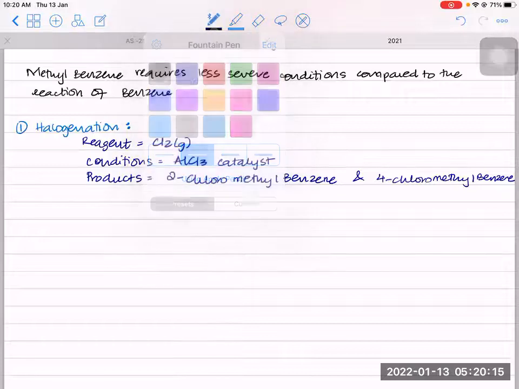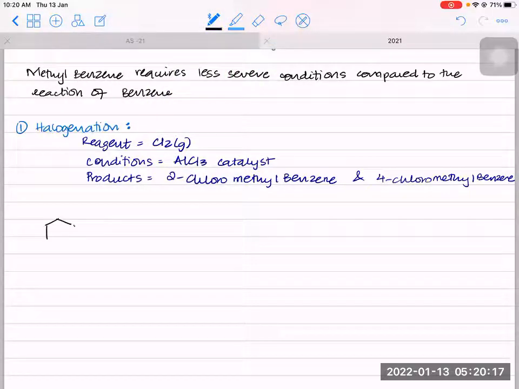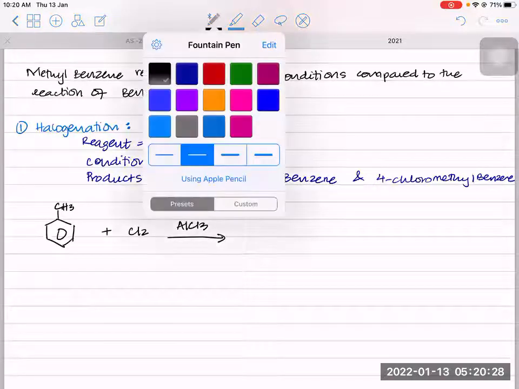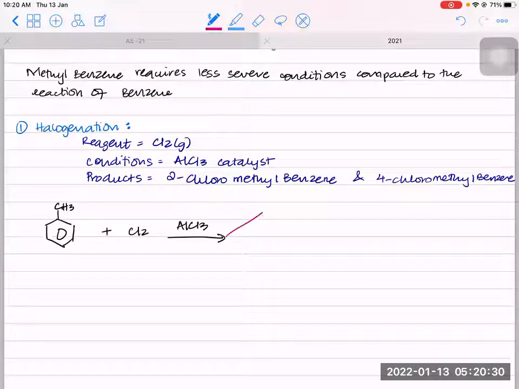So let's see. So we have methyl benzene right here. So to CH3, we add Cl2 in the presence of AlCl3 catalyst. And when you do that, you get two possible products.